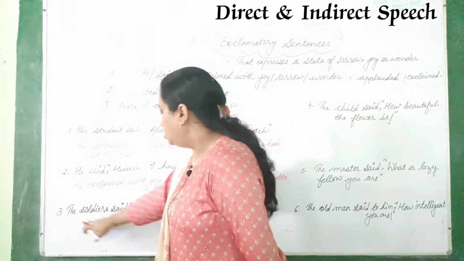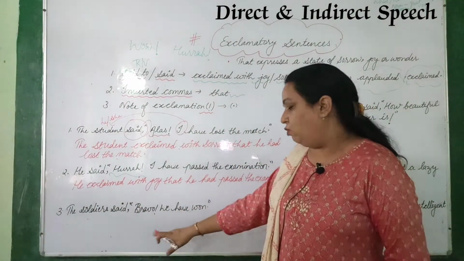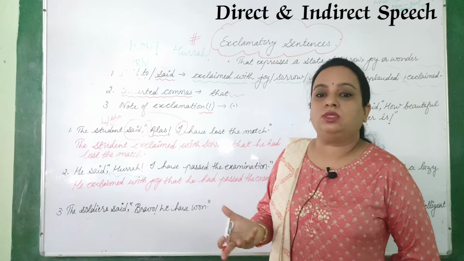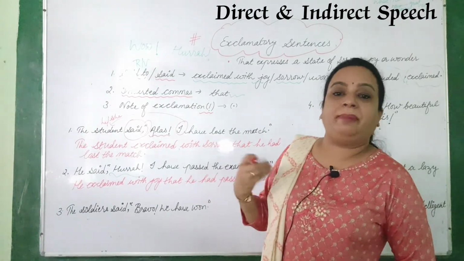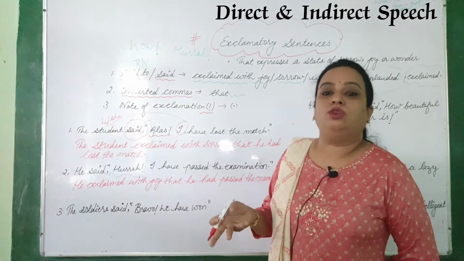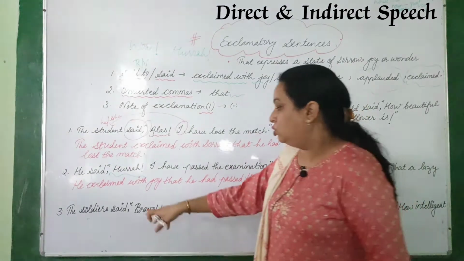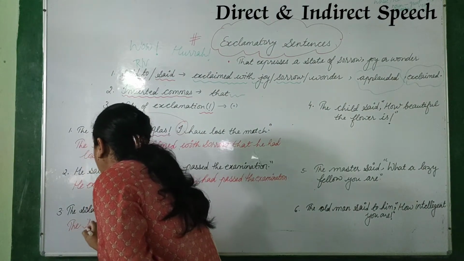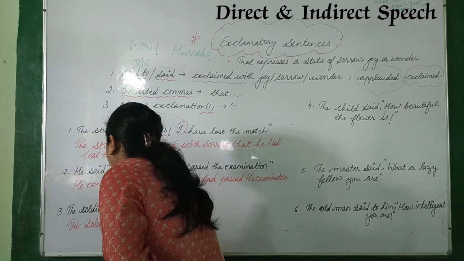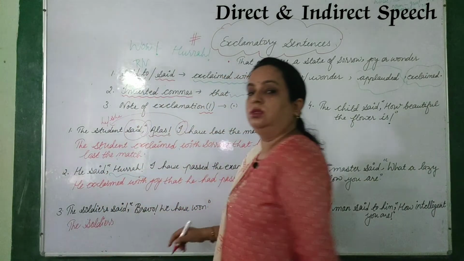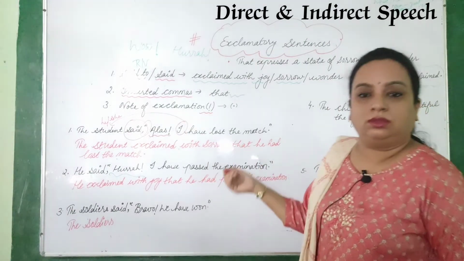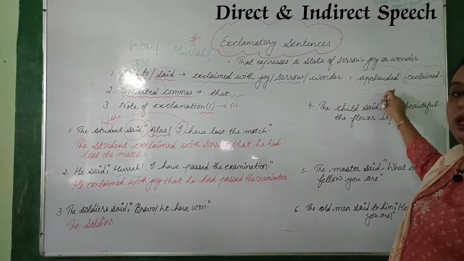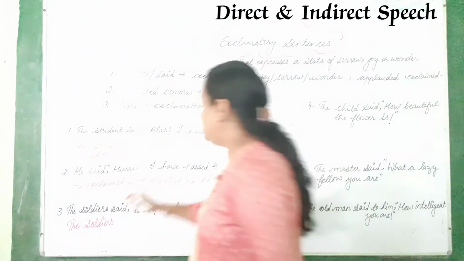So the next one is, the soldiers said, bravo, we have won. So here bravo shows what? Bravo shows applauded, right, or praise. So where there is praise we use applauded, right? So here you can say the soldiers said to, exclaimed with joy, but because this is praise, we will use applauded here.